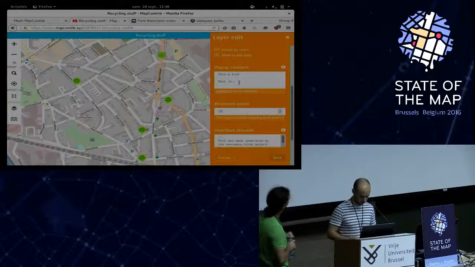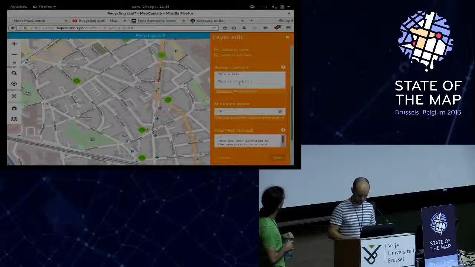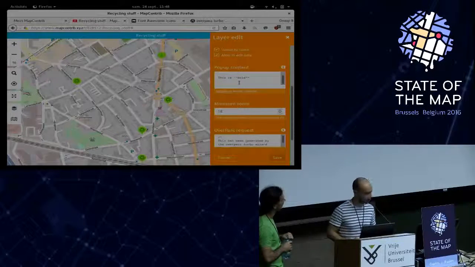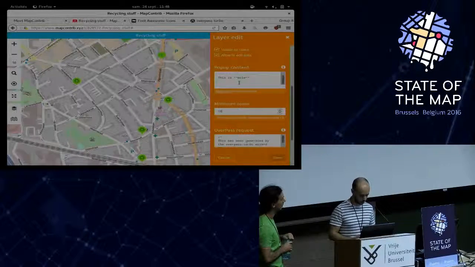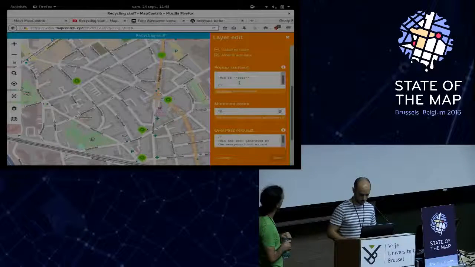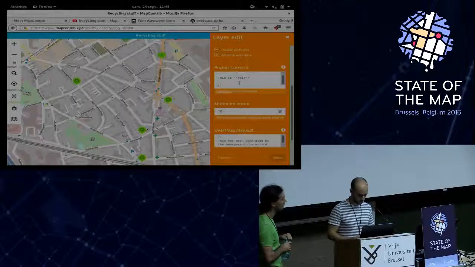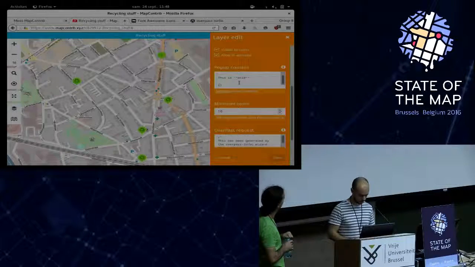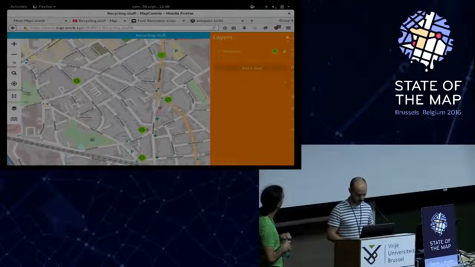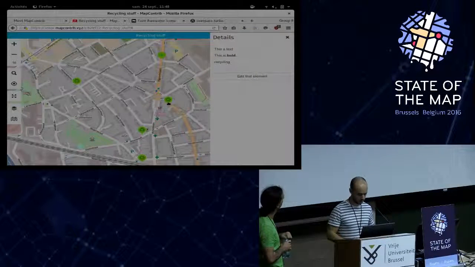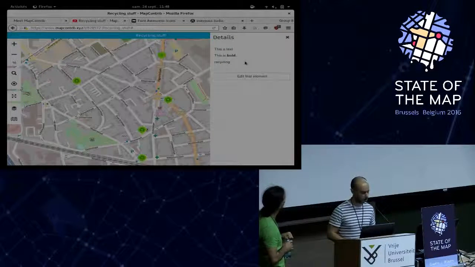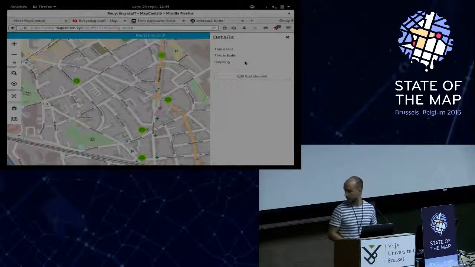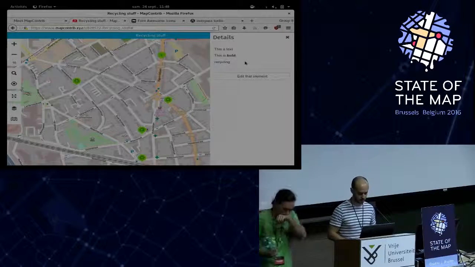This is bold. And you can add information about the point of interest by adding brackets like this and setting the tag, the key. When I save it and click on the points, I can see the text automatically set, and the value of the amenity tag.